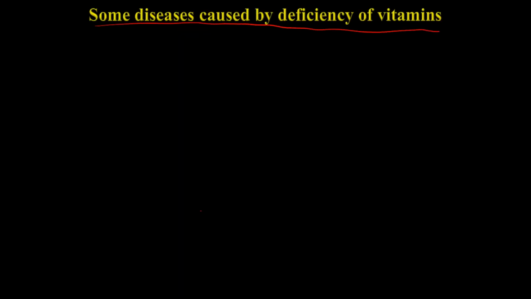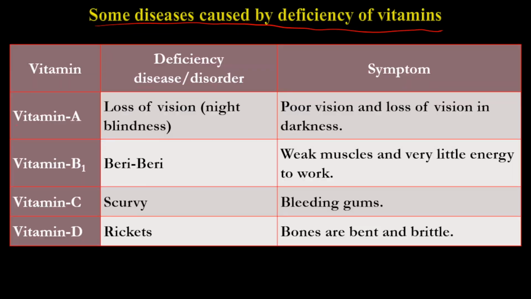Some diseases caused by deficiency of vitamins. Vitamin A deficiency causes loss of vision, night blindness. Its symptoms include poor vision and loss in vision in darkness. Vitamin B1 deficiency causes beriberi. Its symptoms include weak muscles and very little energy to work. Vitamin C's deficiency causes scurvy. Its symptoms include bleeding gums. Vitamin D's deficiency is rickets. Its symptoms include bones are bent and brittle.